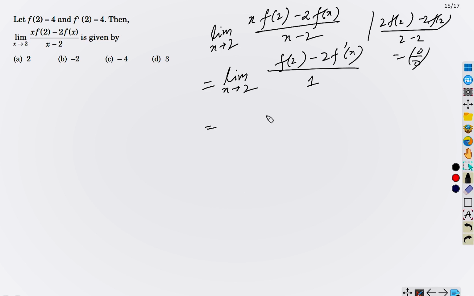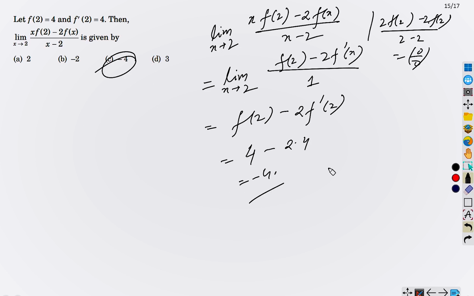Yes, correct. See, 3 steps. As I said, f(2) minus 2 f dash 2, and we know f(2) is 4, f dash 2 is also 4, answer is minus 4. Yay!